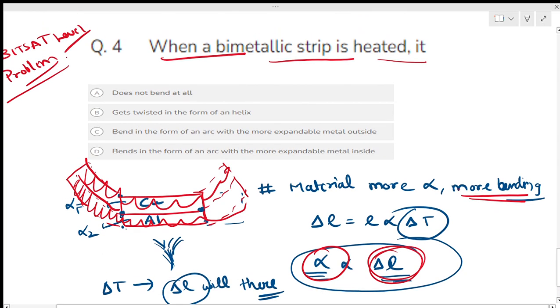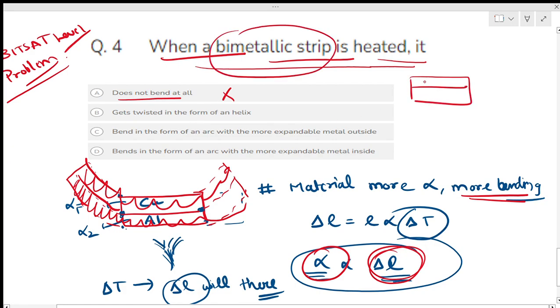So I will explain the concept of the bimetallic strip. There is one more concept. Firstly, see the answer. When a metallic strip is heated, it doesn't bend at all? Bend toh hogi, if it is a bimetallic strip, meaning joined with two different materials, not the same material. Same material hogा toh same hi bending hogi.